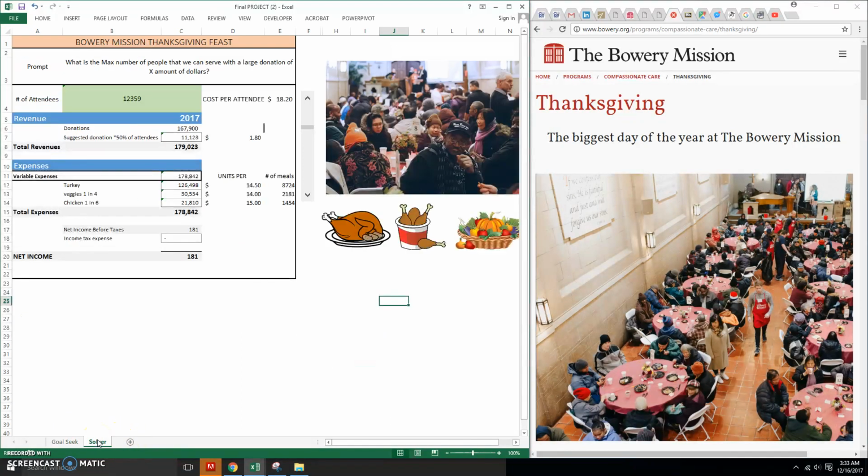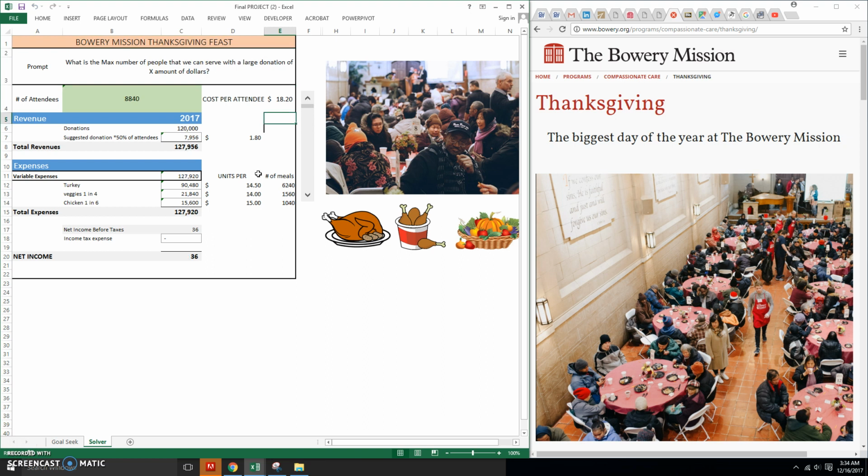So now it's time to get started using Solver. I adjusted the income statement a little bit in order to match the functions of Solver. But here's a prompt that I gave myself in this part of the project. If we have a large donation of X amount of dollars, what is the max number of people that we can serve with a large donation?